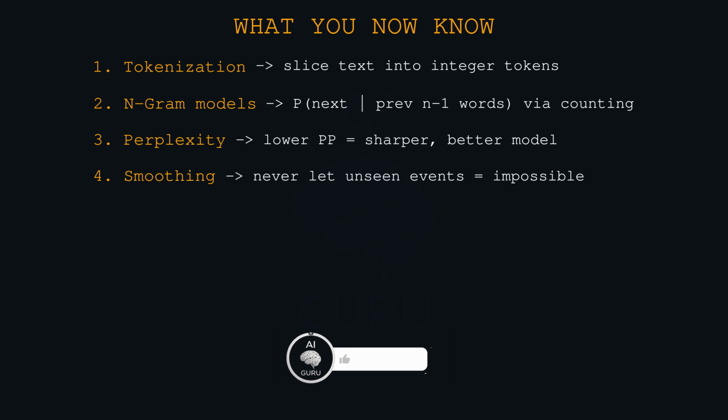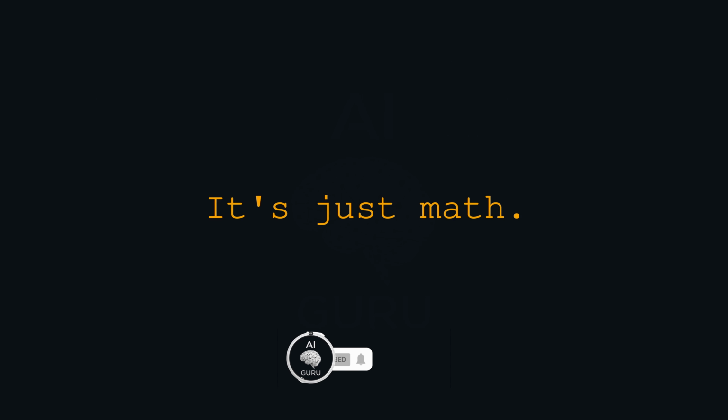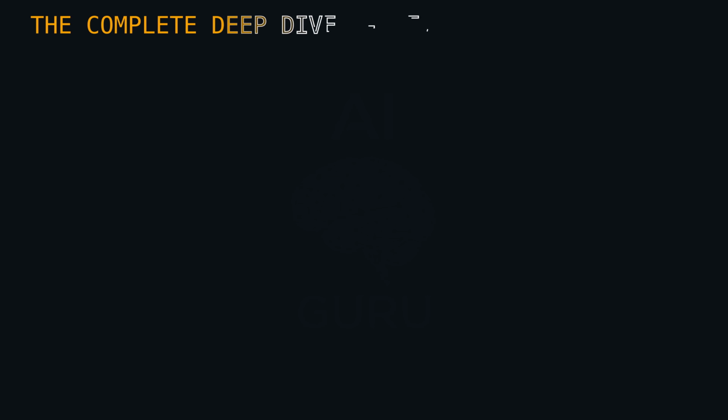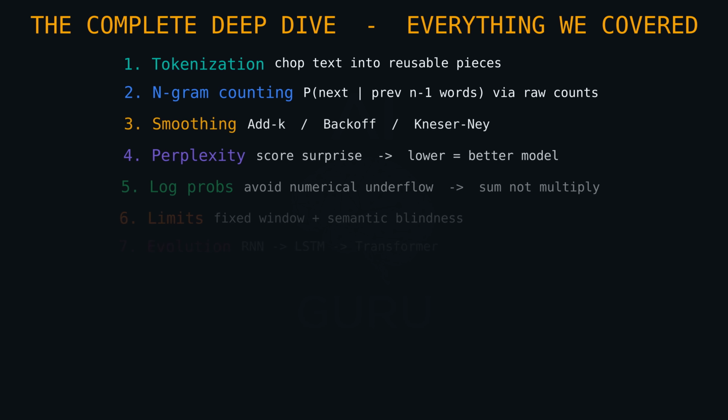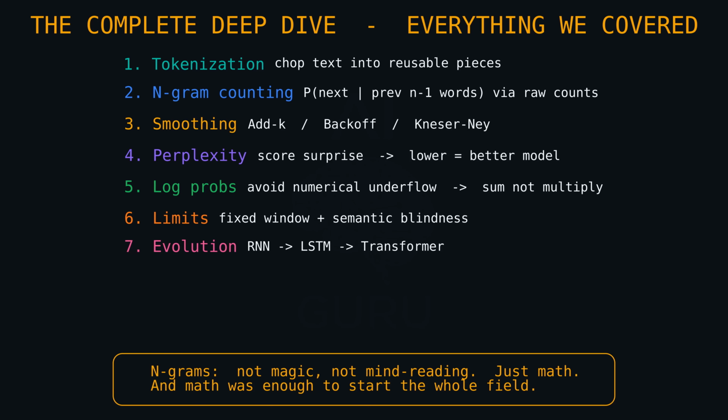Now, usually when people talk about AI writing text, they just jump straight to the massive billion-dollar brains. We are going back to the foundational mechanics. We're looking at the nuts and bolts of how a machine actually guesses the next word. We're talking about n-grams, perplexity, and a concept called smoothing, which sounds like a relentless skincare routine, but is actually the only reason your computer doesn't crash every time you type a creative sentence.